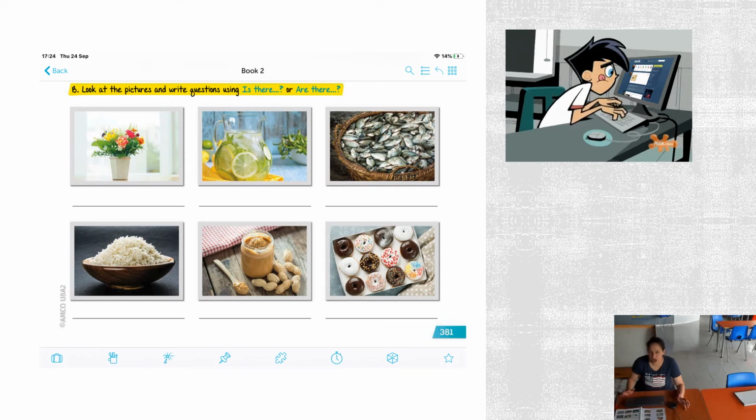First, you have flowers. Then you have lemonade. Then you have fish. Then you have rice. Then you have peanut butter. And the last picture are donuts. So think, can I count them? 1, 2, 3? Or do I have to measure them? Make the questions, right?